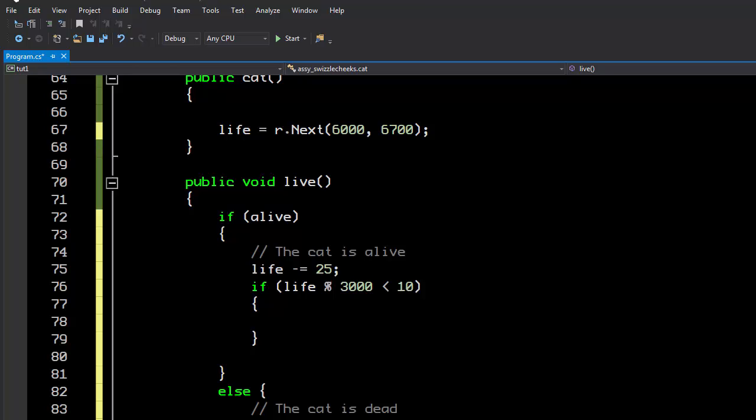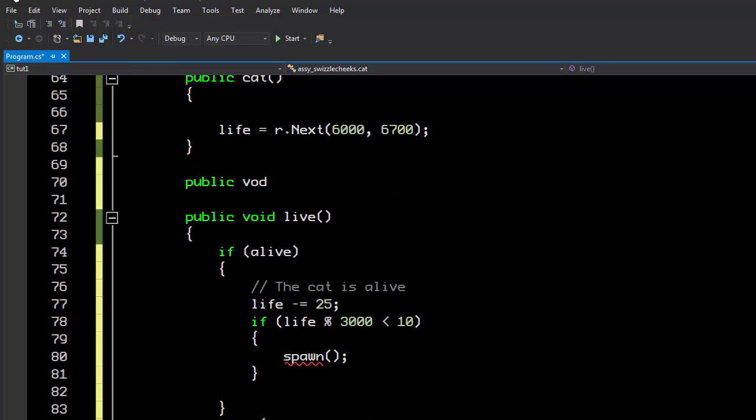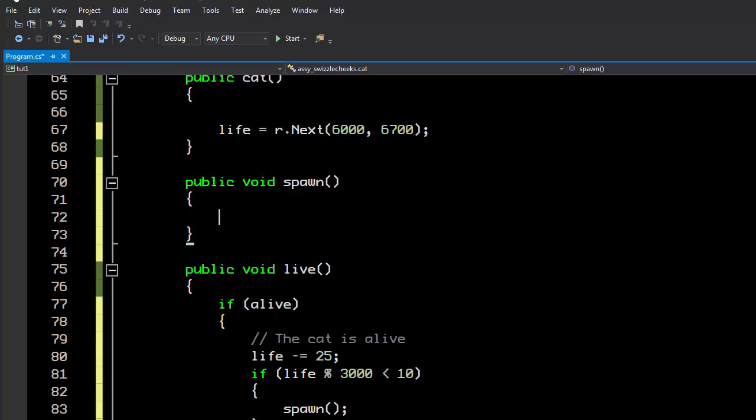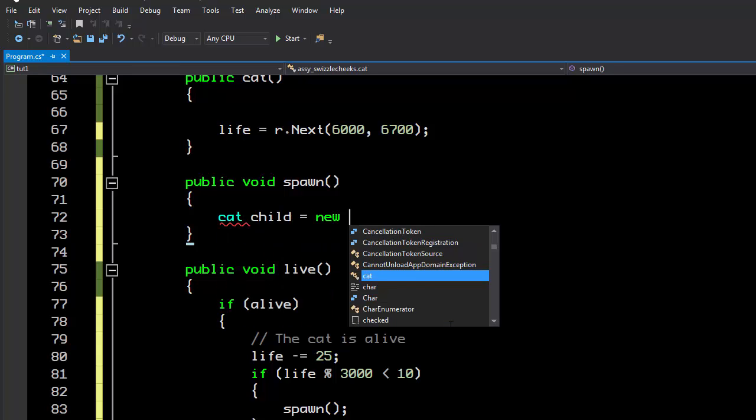So now the next problem is, let's create a function to spawn some offspring. So we'll call spawn at this point. And we'll go ahead and define a public void spawn. And in here we need to create a child cat. So let's say create cat child equals new cat.